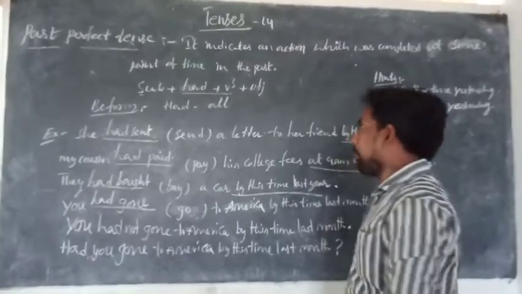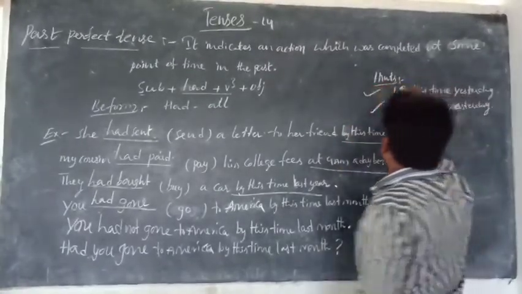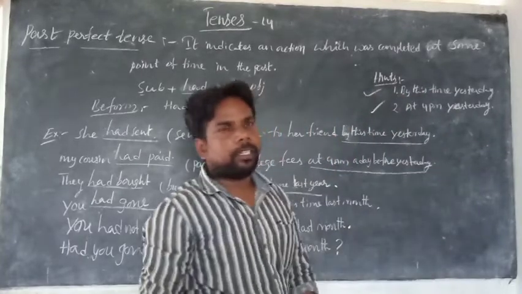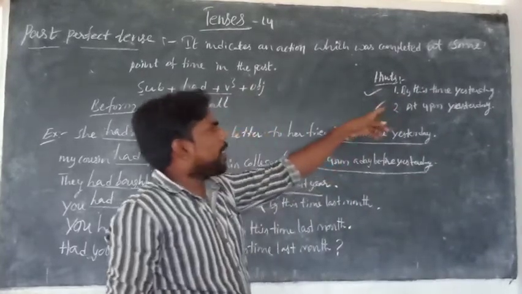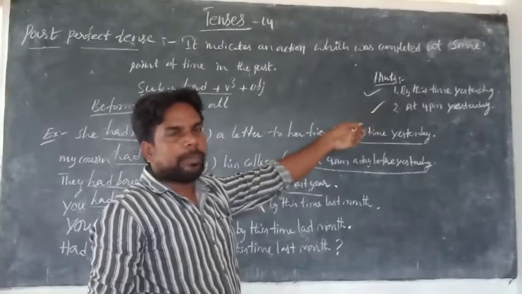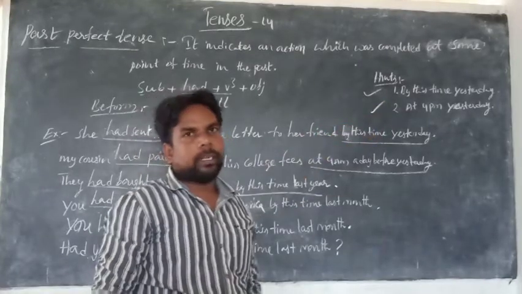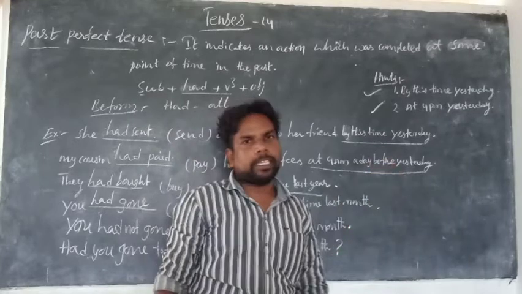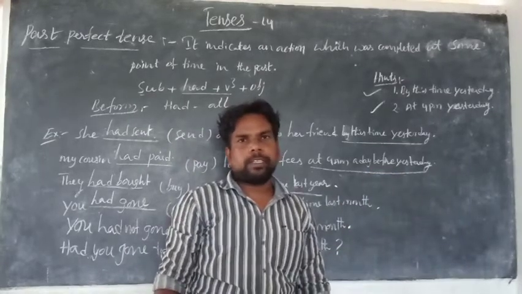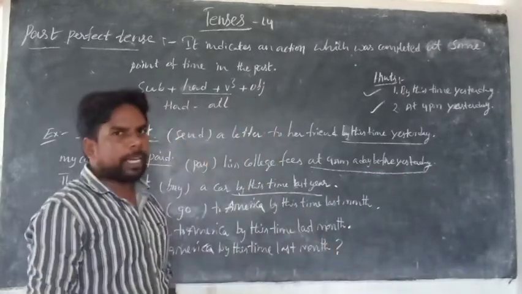The hints of past perfect are like in past continuous: by this time yesterday, by this time day before yesterday, by this time last month, and at some point of time in the past, at 4 p.m. yesterday, like that. Is it clear? So this is the past perfect.